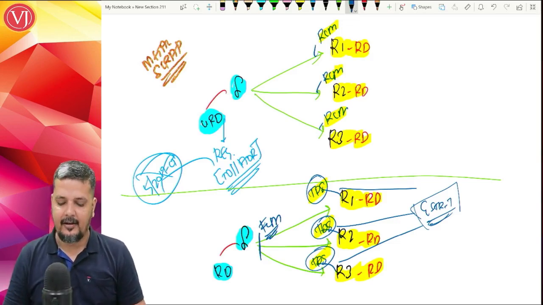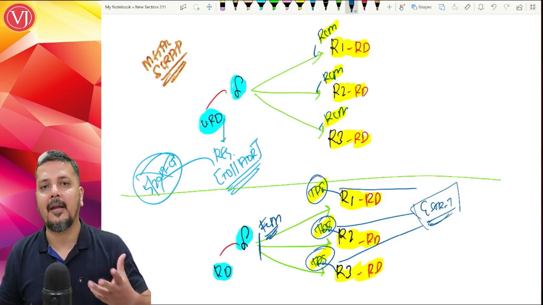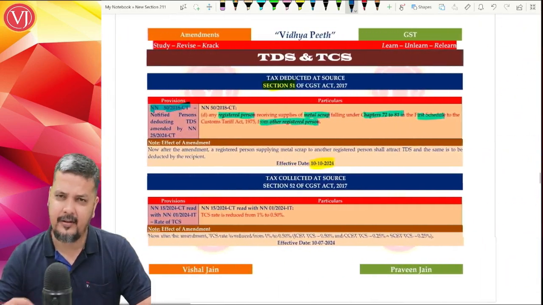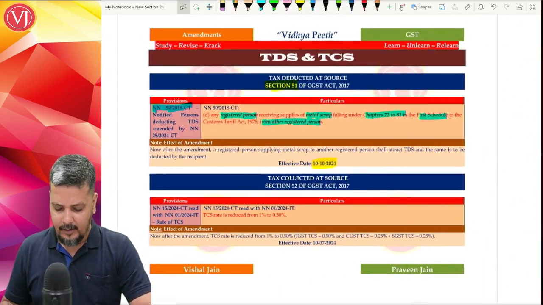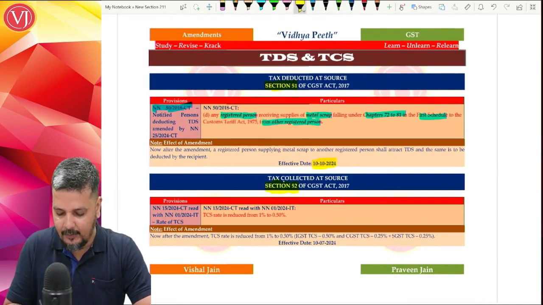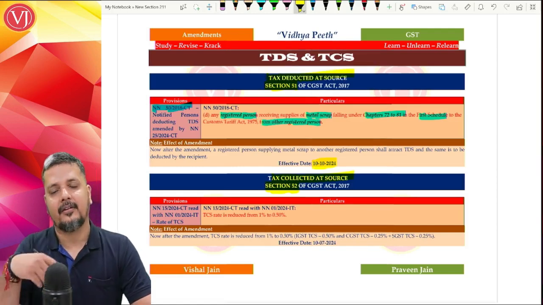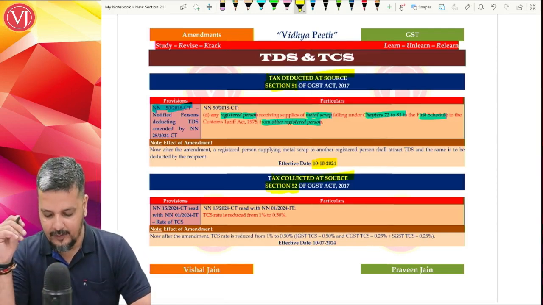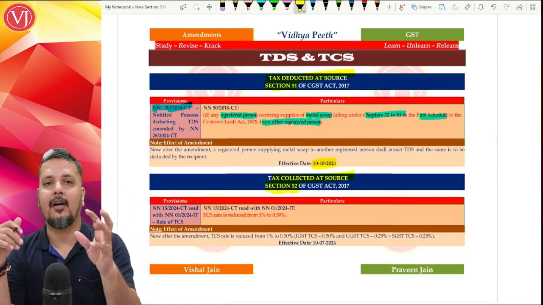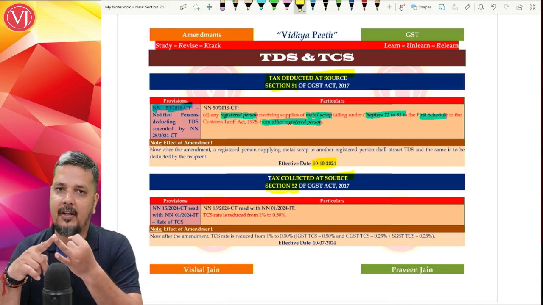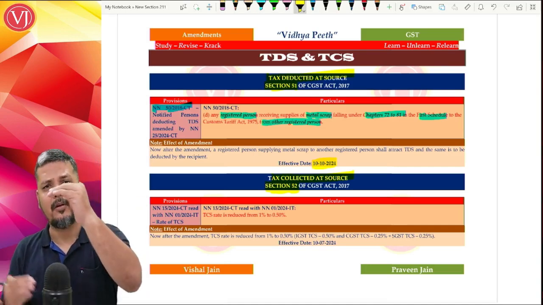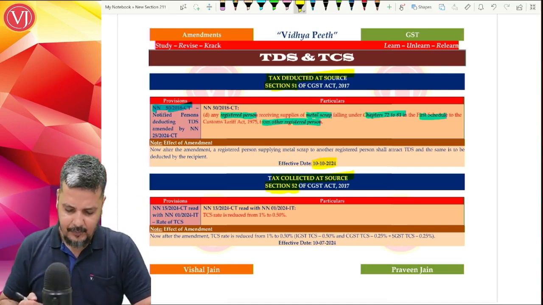That is the entire amendment with respect to metal scrap covered by chapters 72 to 81 of the Customs Tariff Act. All these provisions are effective from 10th of October 2024. There's another amendment in this chapter, but now with respect to TCS. The earlier was section 51 TDS, now it is with respect to section 52 TCS. TCS is applicable when you are supplying goods or services through an electronic commerce operator, where section 9(5) is not applicable, and consideration is also routed through the ECO. Supplies through ECO, consideration is through ECO.